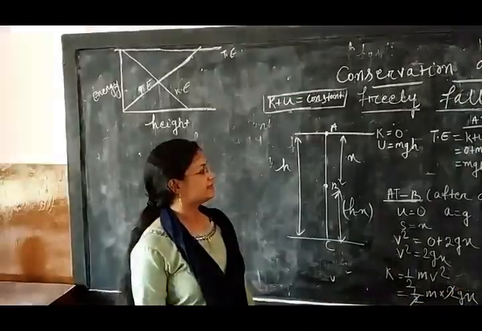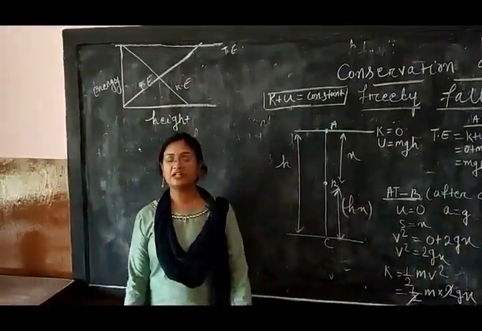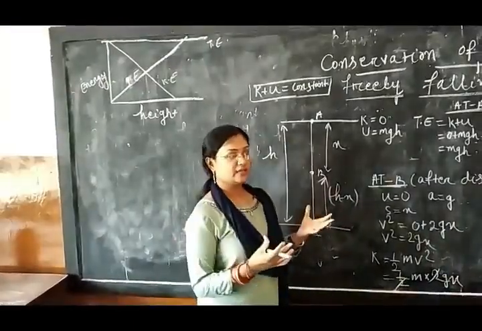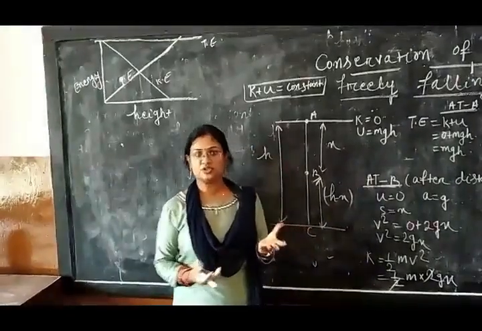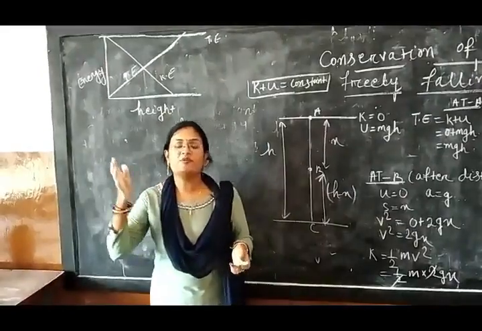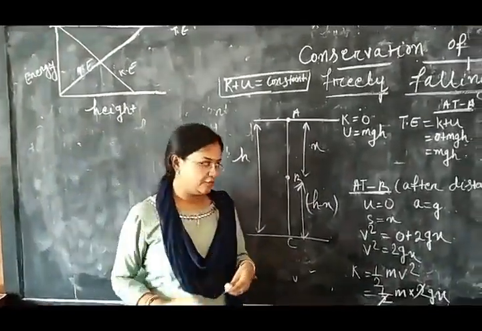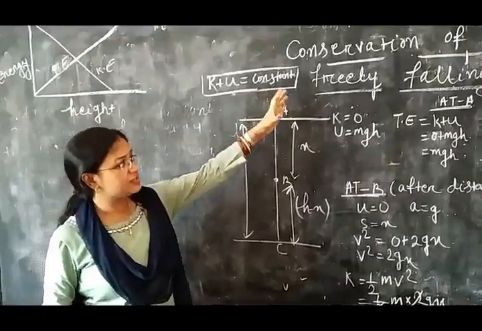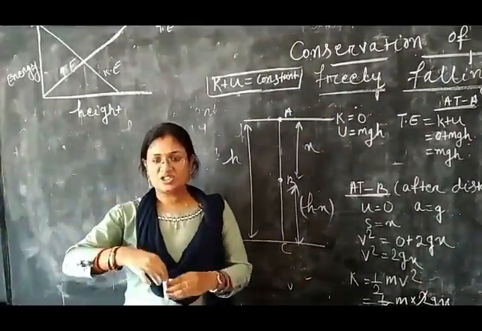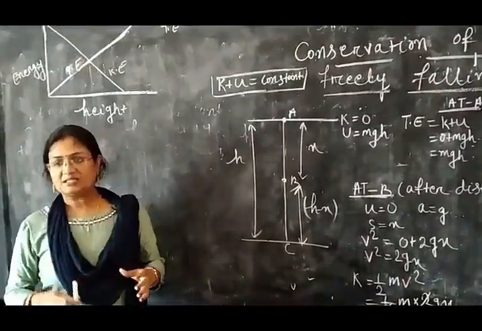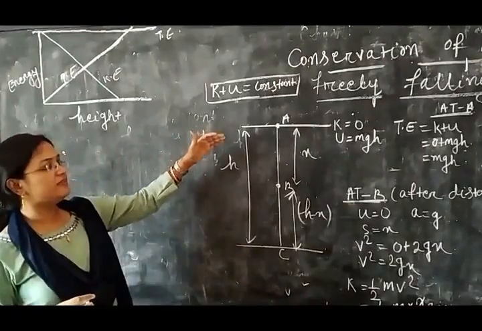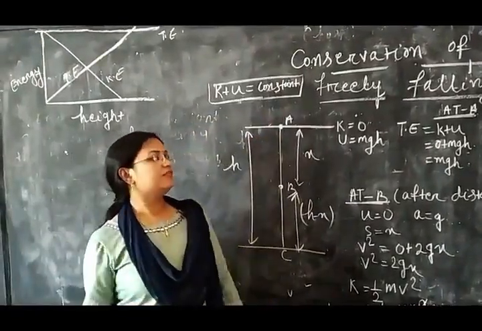Now we will see the conservation of energy for a freely falling body. What is conservation of energy? According to the law of conservation of energy, energy can neither be created nor destroyed, but one form of energy can be converted into another form. And this is conservation of energy for a freely falling body. When a body is moving in the downward direction with constant force, only in that case can we say that this body is freely falling.